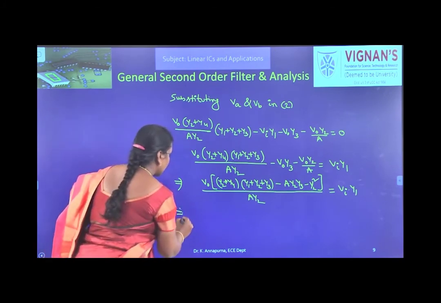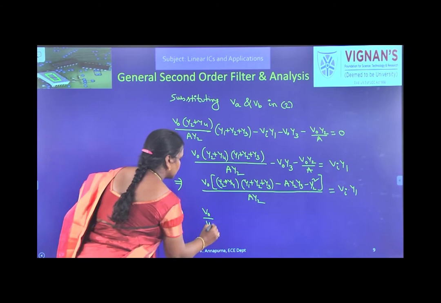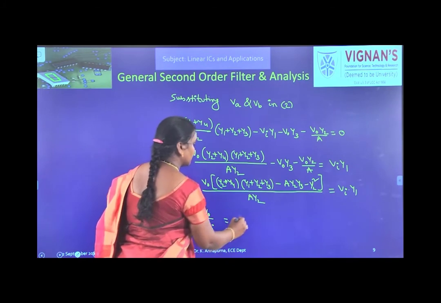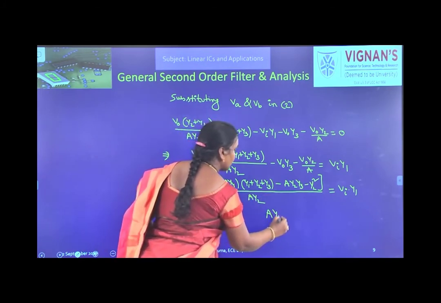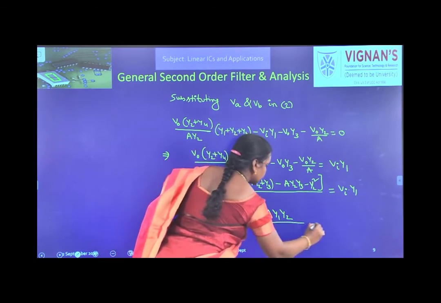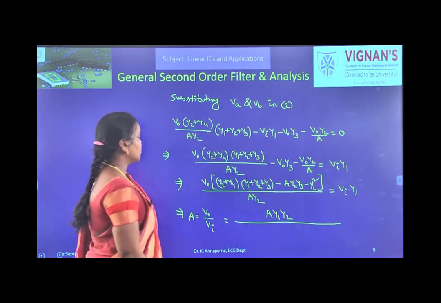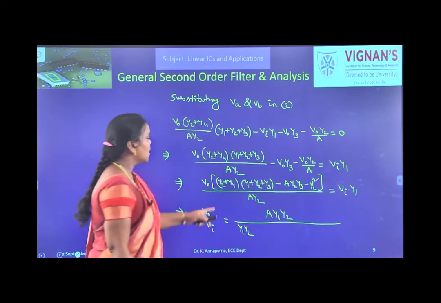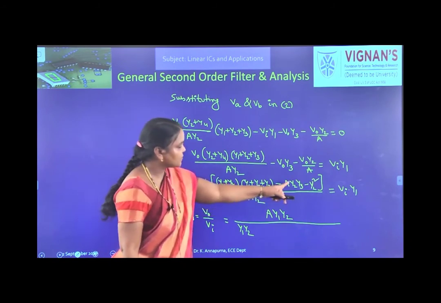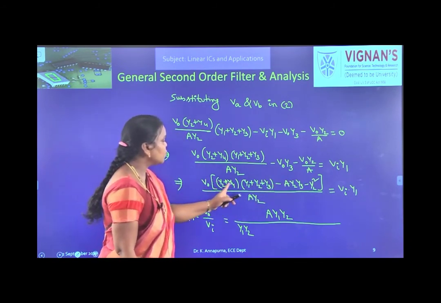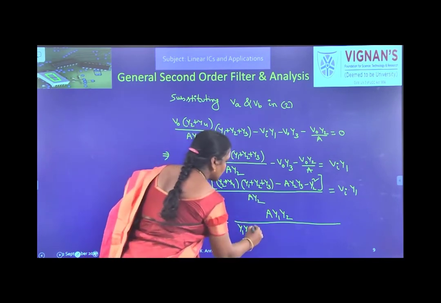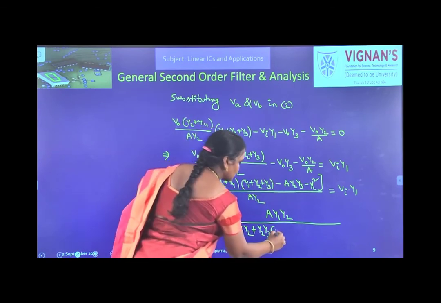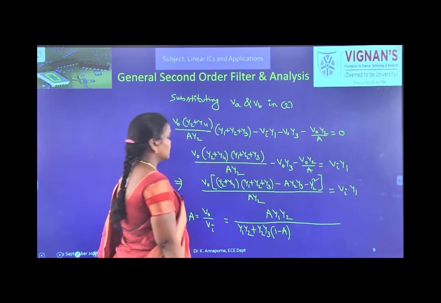Now what is V0 by Vi? That is the gain. So V0 by Vi becomes A Y1 Y2 by, what is this expression? Here Y1 Y2, right, and next Y2 square, this Y2 square and this Y2 square get cancelled, and next Y2 Y3, so plus Y2 Y3 into, here this is one term minus A, so 1 minus A, right.